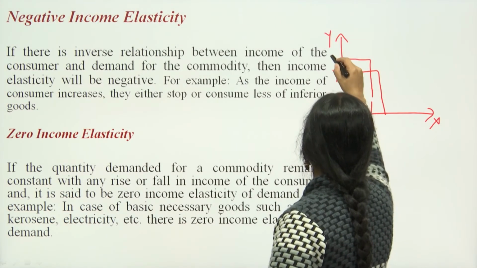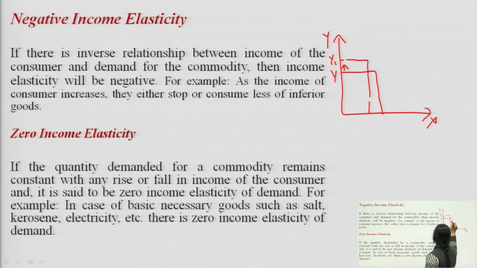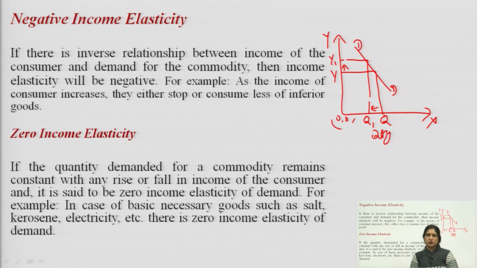Means if income increases to y1, your demand will decrease from Q to Q1. This is the graph. So, it means we are having a downward sloping demand curve in case of negative income elasticity, in case of inferior goods.